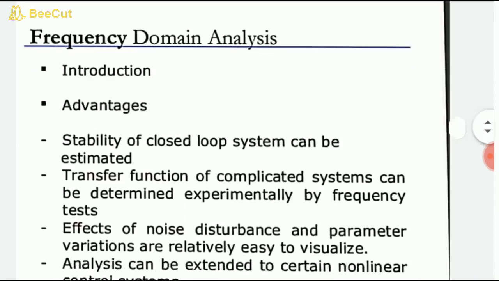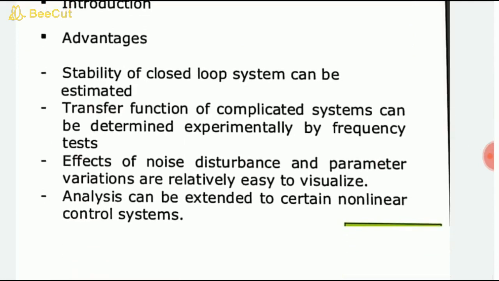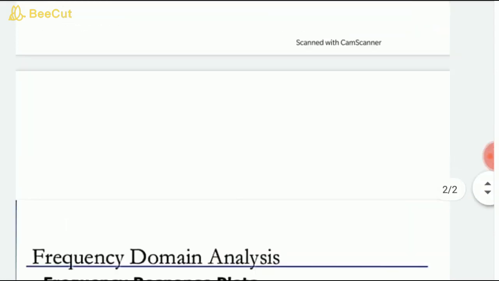Stability of the closed loop system can be estimated very easily. The transfer function of a complicated system can be determined experimentally by a frequency test rather than by time domain analysis. Effects of noise, disturbance and parameter variations are relatively easy to visualize, and the analysis can be extended to certain nonlinear control systems.